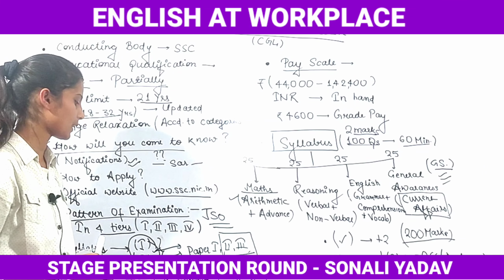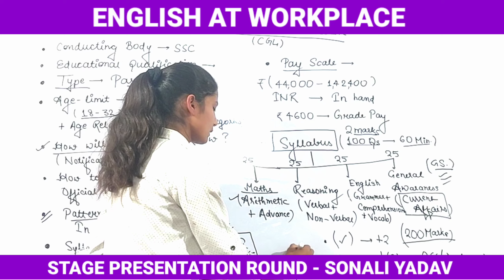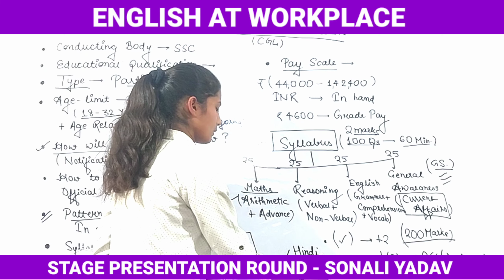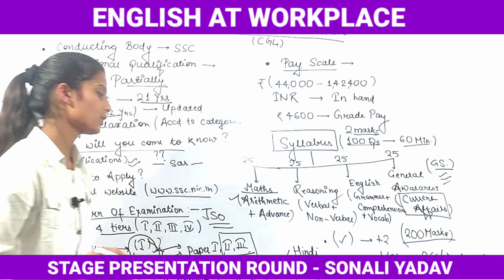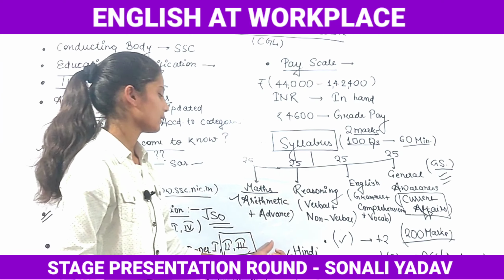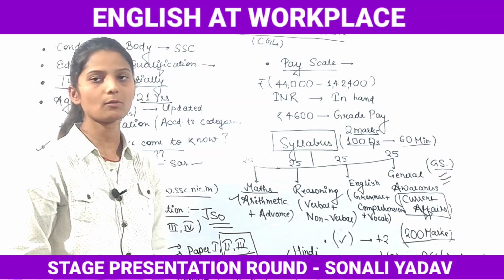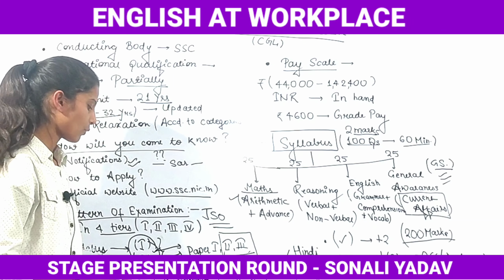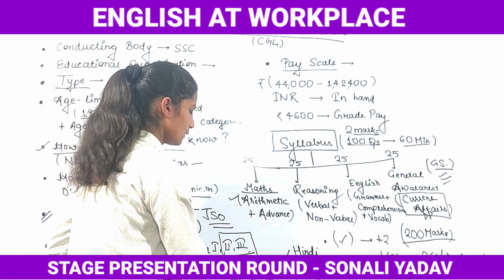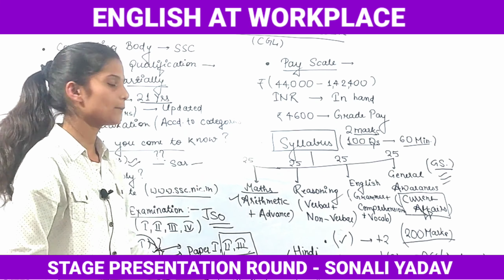Thereafter, the third tier consists of a descriptive language paper. There are only 2 languages, Hindi and English. As it is a descriptive paper, you have to write essays or paragraphs on some topic, and both consist of 100 marks. That is 100 marks from Hindi and 100 marks from English. Thereafter, tier 4 consists of a data entry skill test and a computer proficiency test, which is called CPT.